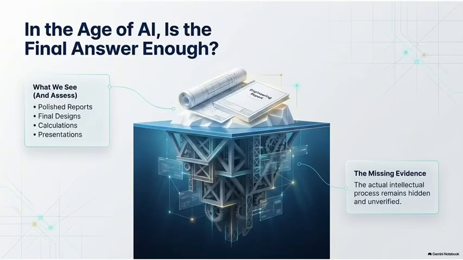Traditionally, we assess what we can see: project reports, final designs, calculations, and presentations. But in the age of generative AI, the final product tells us only part of the story. What may remain hidden is the actual intellectual process behind that product. How did the student arrive at the answer? What reasoning took place? What decisions were made? This is the missing evidence that ThinkTrace seeks to capture.